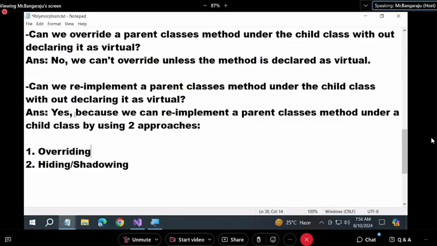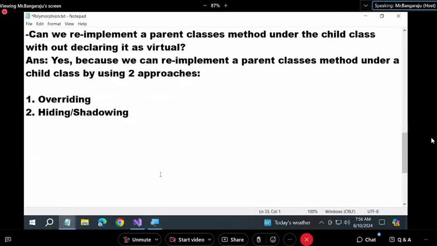And the answer is yes, because we can re-implement a parent class's method under a child class by using two approaches. The first approach is overriding, and the second approach is hiding or shadowing. Are you clear? There are two different ways how you can do this. One is overriding, second one is hiding or shadowing.